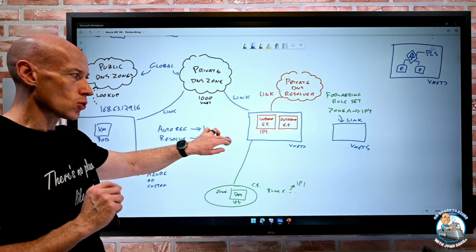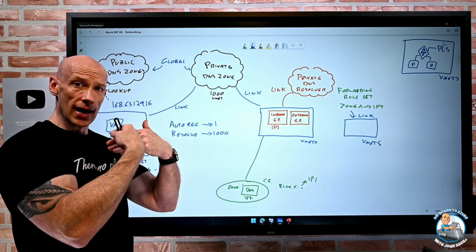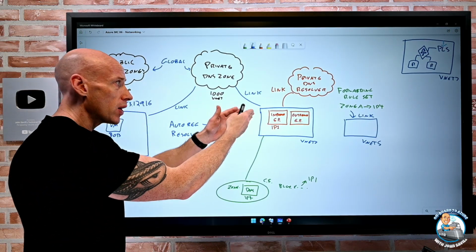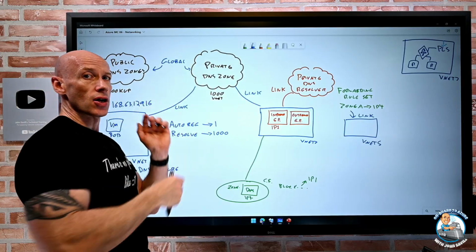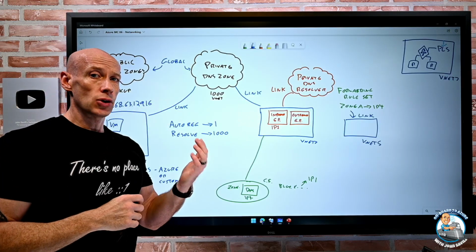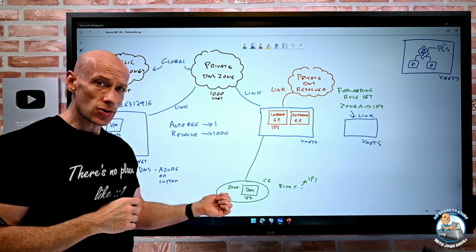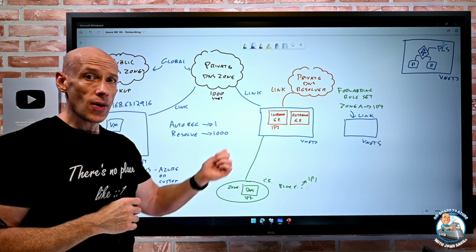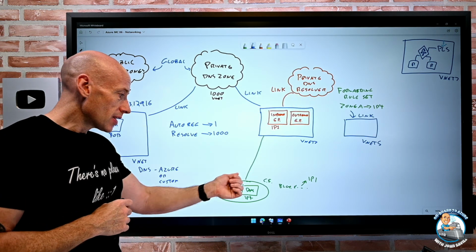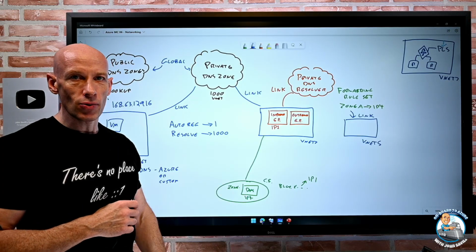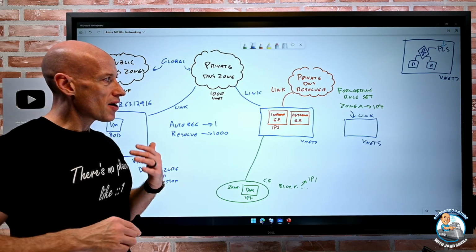So it's two things. One, it's a target, so my DNS can now query against records in private DNS zones. But also, hey, I've got other DNS zones on custom DNS servers. I can now tell Azure DNS, go and talk to this DNS server to be able to look up records for me. So that's the private DNS resolver.